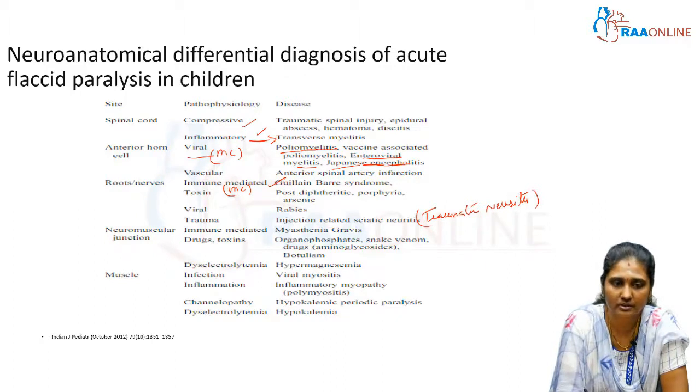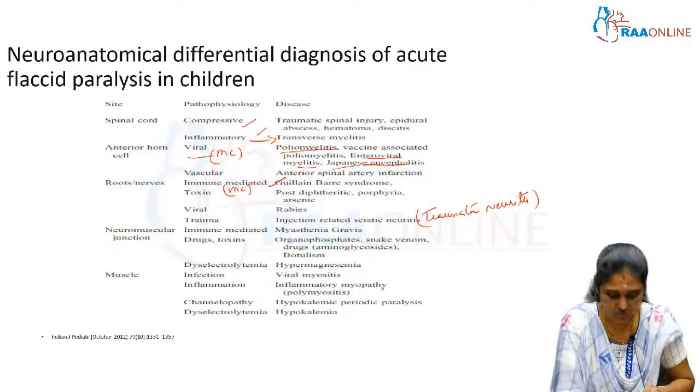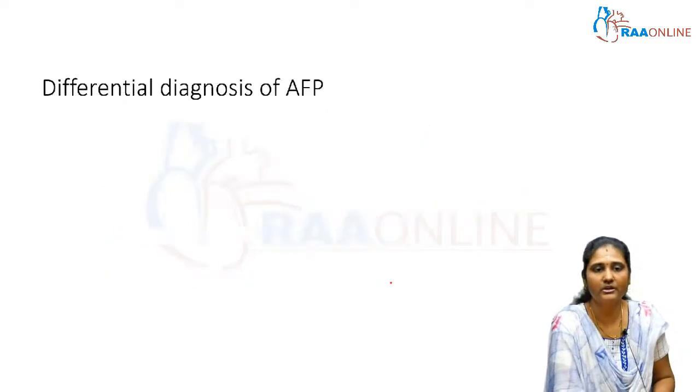Coming to the neuromuscular junction, it may be immune mediated, or due to drugs or toxins, or dyselectrolytemia. In muscle, it may be because of infection, inflammation, channelopathy or again dyselectrolytemia. So, based upon the anatomical site and underlying pathophysiology, these are the various differential diagnoses of acute flaccid paralysis in children. Of these, the common causes